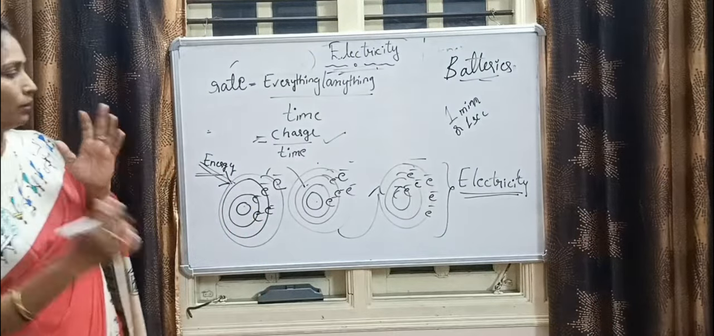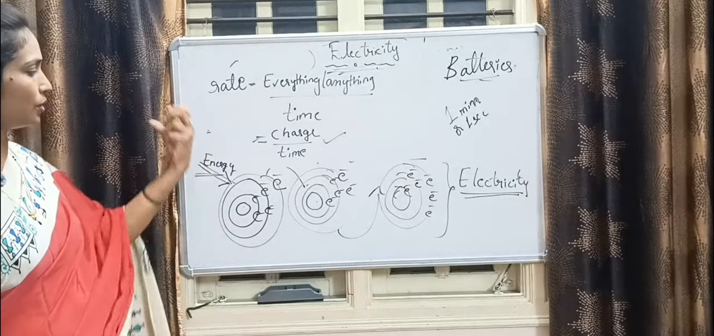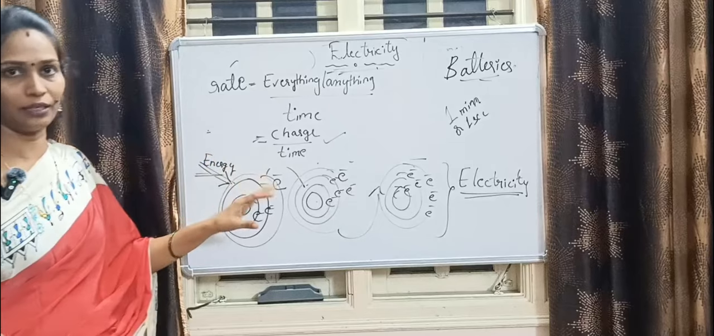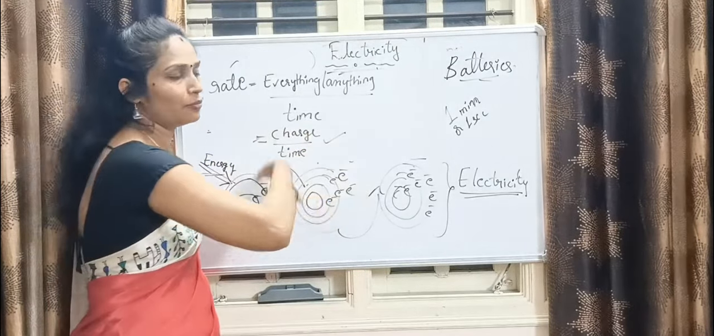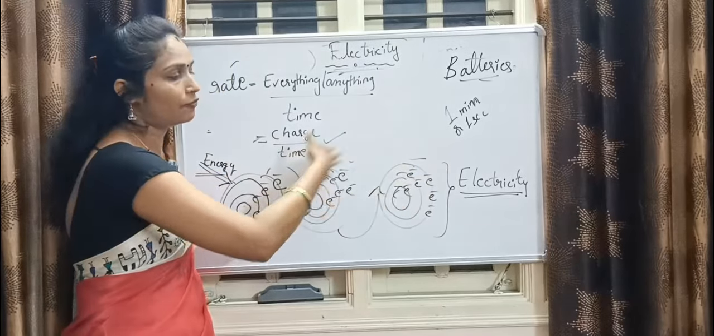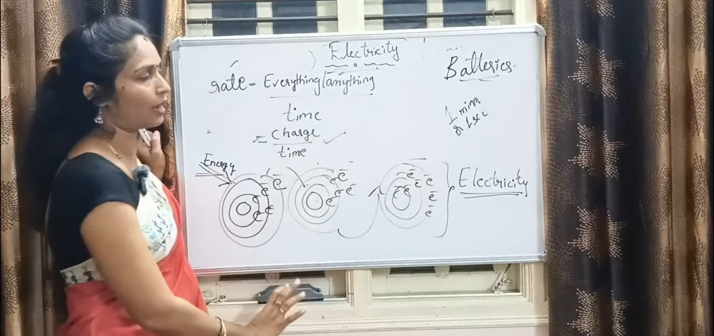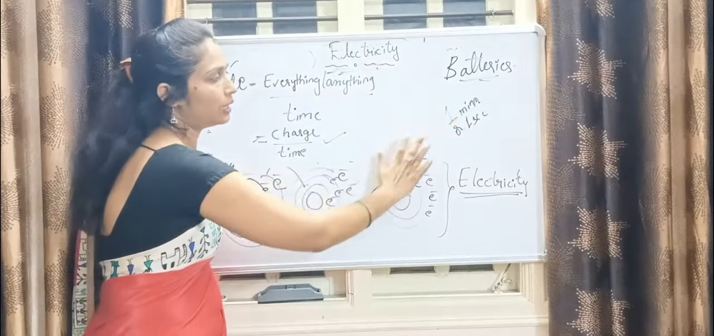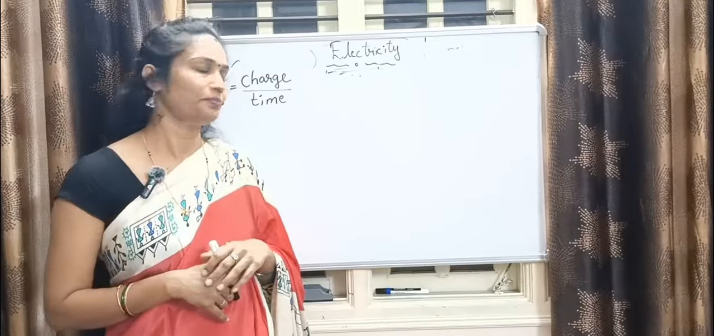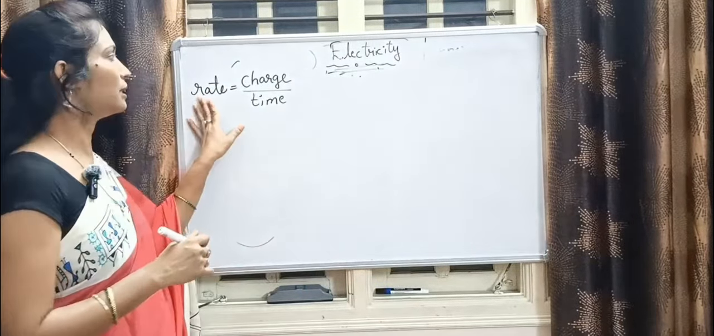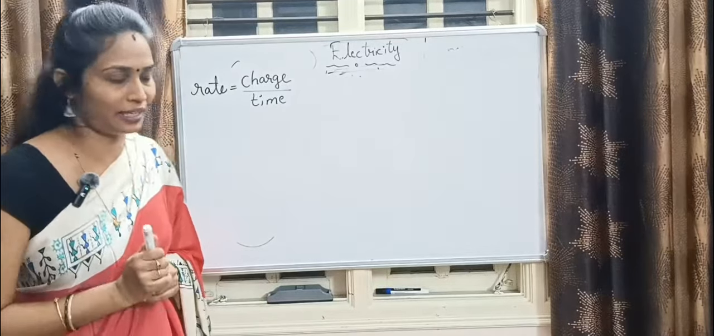Let me tell you one more time. The energy is applied to the atoms. It is flowing from one atom to another atom. How much flow is happening in 1 minute or in 1 second, that is called a rate. That is what I told you. That is, rate is equal to charge divided by time.